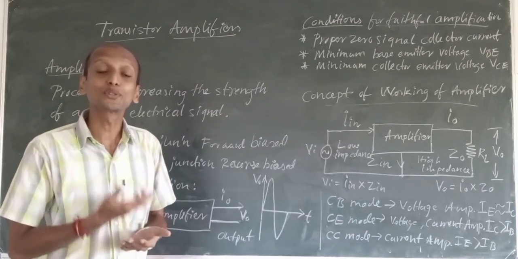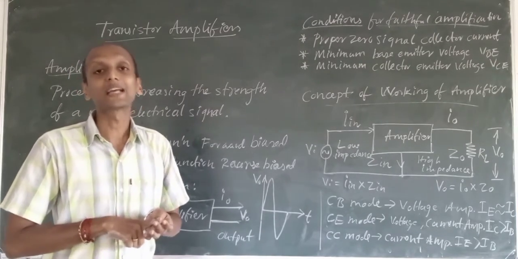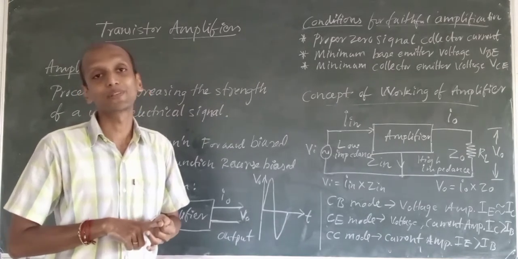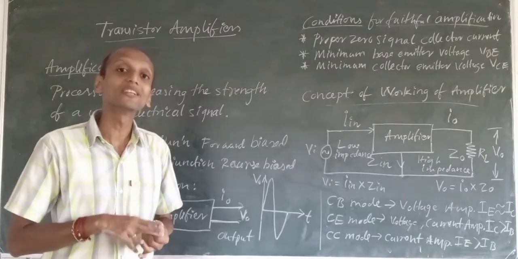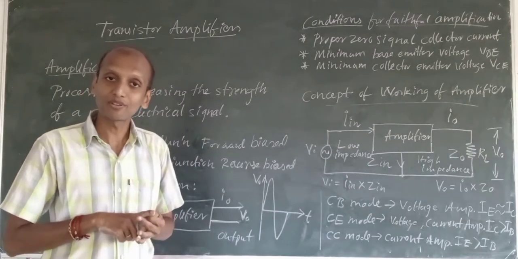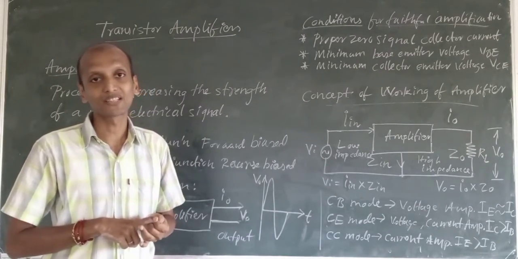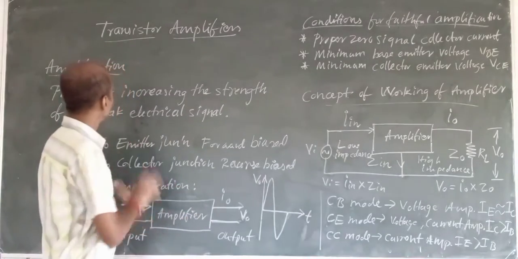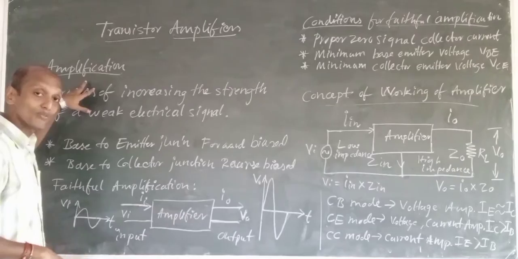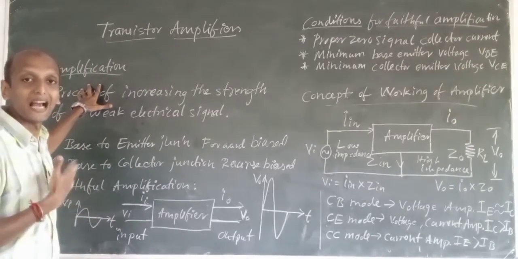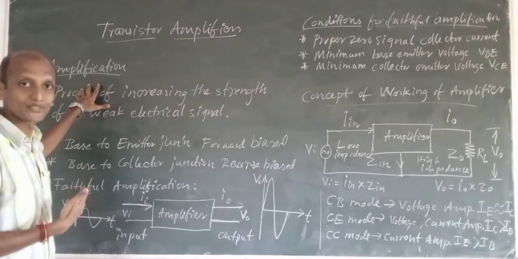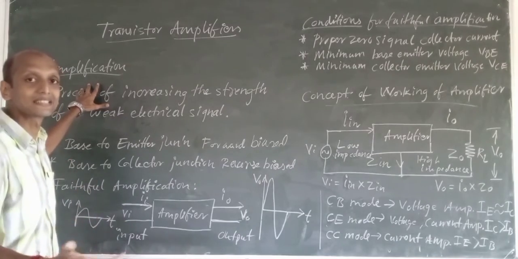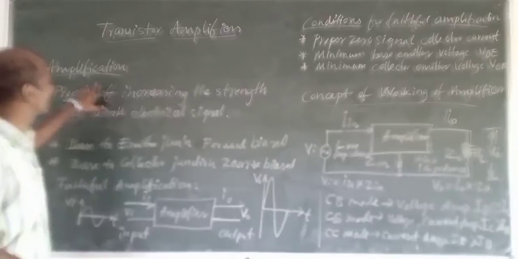Transistor amplifiers can be used to make either current amplification, voltage amplification, or power amplification. So we can use them as current amplifiers, voltage amplifiers, or power amplifiers. All three are done. Now we are aware of what amplification is. Amplification is the process wherein the strength of a weak signal is increased to make it a strong signal.